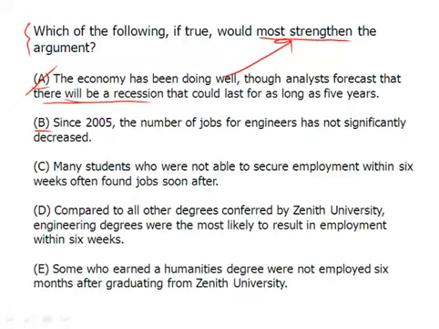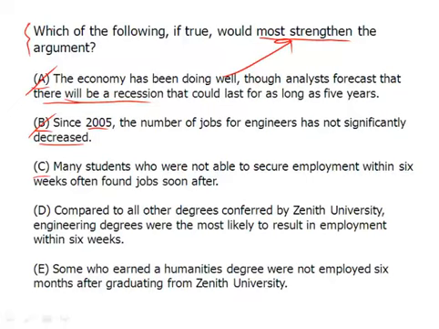B, since 2005, the number of jobs for engineers has not significantly decreased. Okay, well, maybe in 2005, things weren't going well for engineers. In 2009, they're still not going well. Or maybe they're going really well. Now they're still going really well because it's not decreased the number of jobs. But that doesn't answer our question. That doesn't help us plug in the gap. Remember, the gap goes back to comparing engineering students to all students at ZU and thinking the economy is going to be the same. Of course, the correct answer is going to plug up only one of those holes because there's only one correct answer.